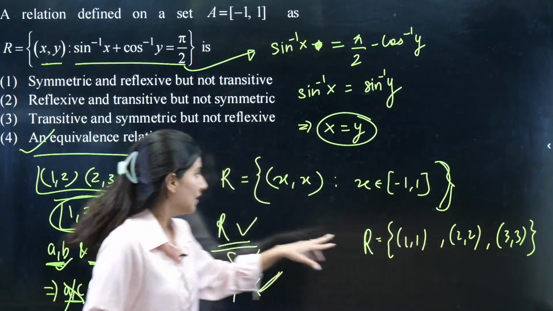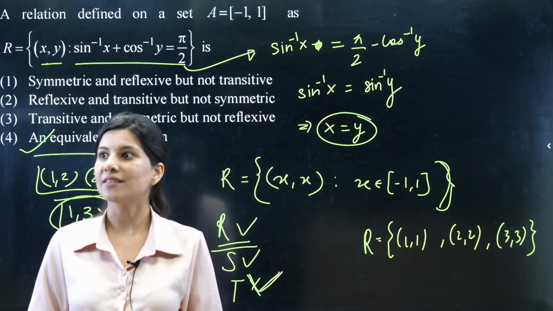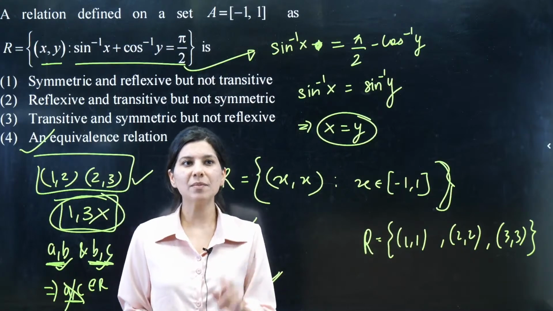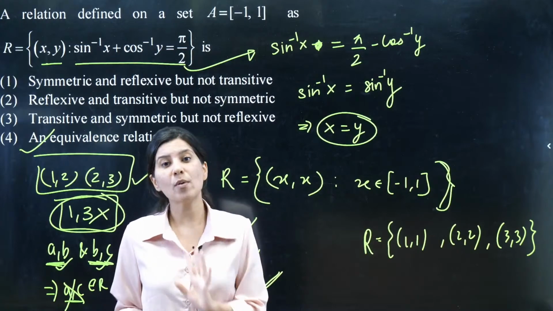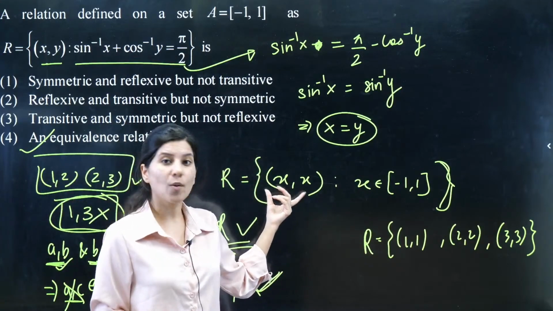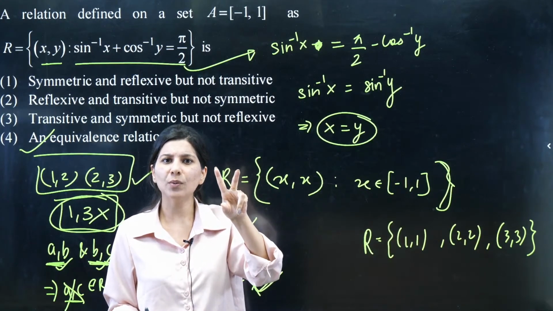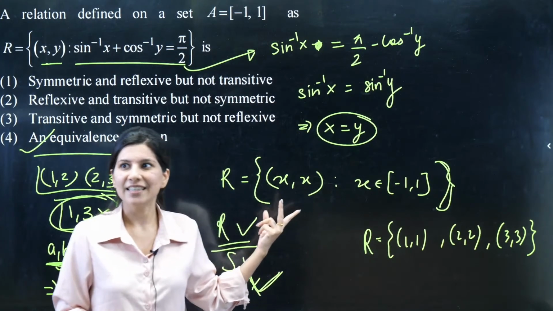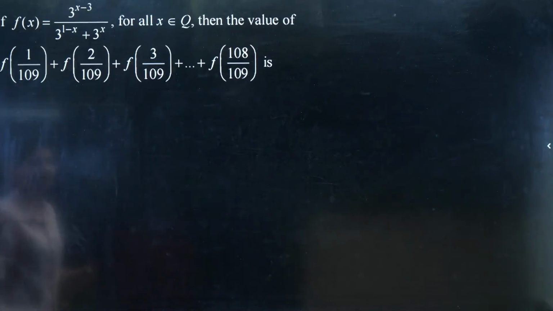So this is transitive. This is also transitive. All identity relations are reflexive, symmetric and transitive. Now Fire Hunter is asking, ma'am, why is it symmetric? Symmetric means simply that if 1, 2 is present, then the reverse, that is 2, 1, should be present. If 2, 1 is missing, then this is not symmetric. Can you see this x, x, the relation is having both elements of the ordered pair equal. So for x, x, the symmetric pair will be x, x only. So this is symmetric. I hope now this is clear. So this is symmetric, transitive and reflexive.